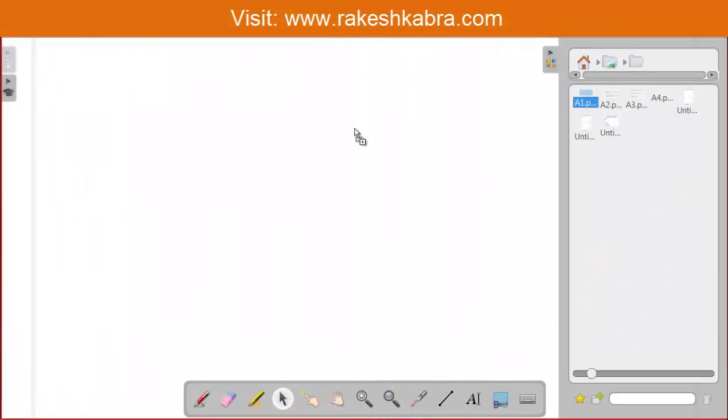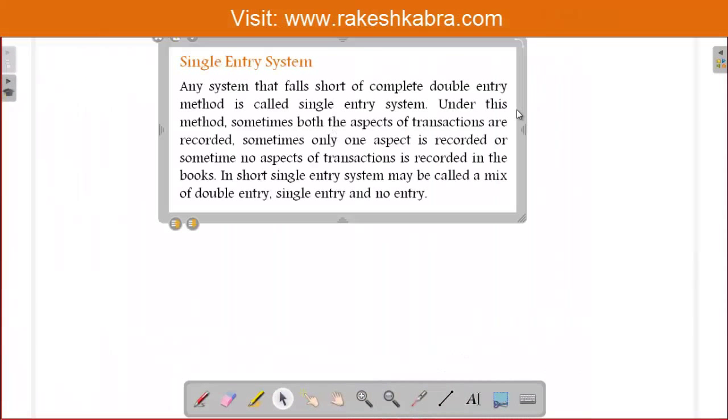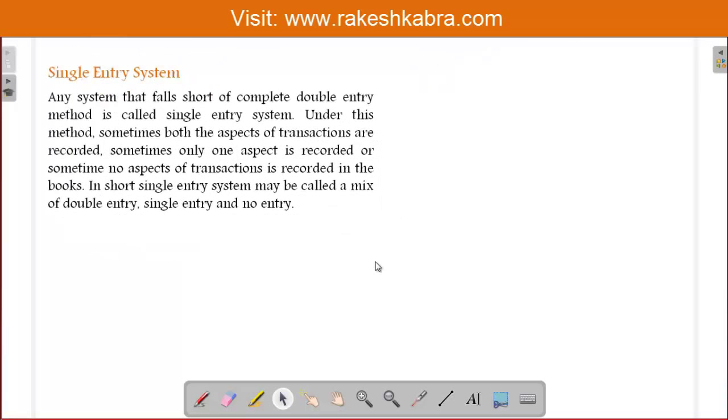What do we mean by incomplete records? Today we will discuss the single entry system. This is a little bit of theory about the single entry system, or you can say the incomplete accounting system.